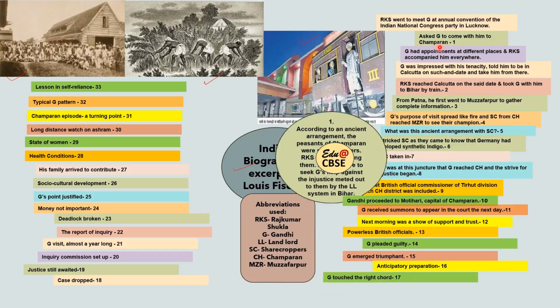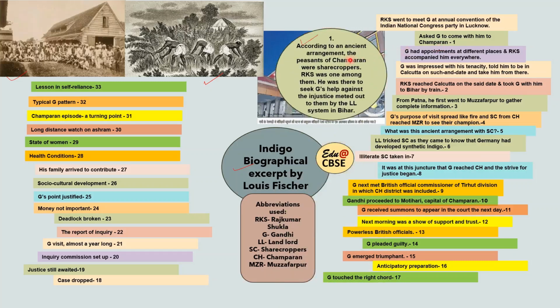Now this is the detailed reason. According to an ancient arrangement, the peasants of Champaran were sharecroppers. Rajkumar Shukla was one among them. So he was there to seek Gandhi's help against the injustice meted out to them by the landlord system in Bihar.